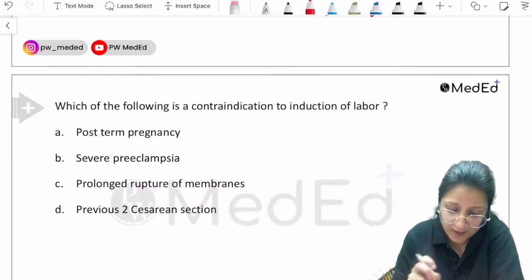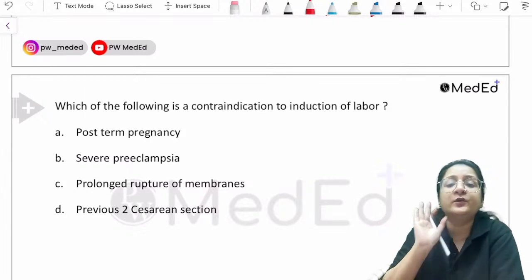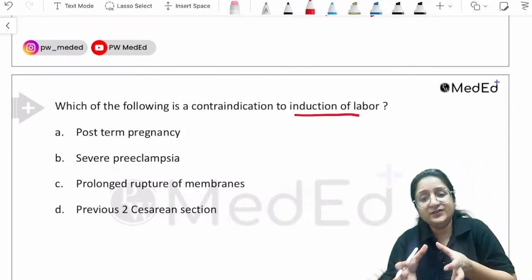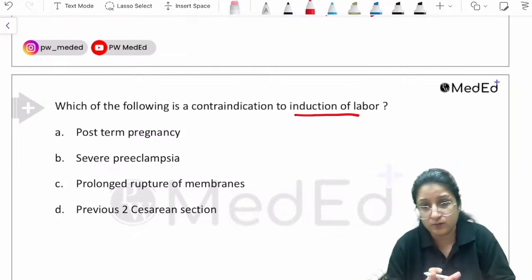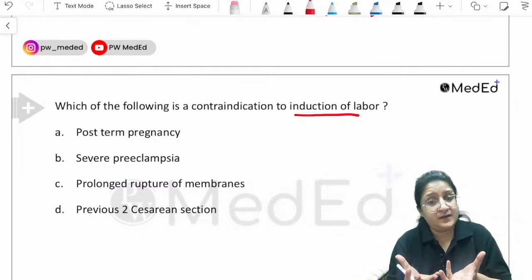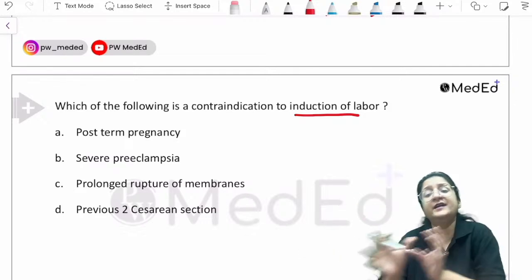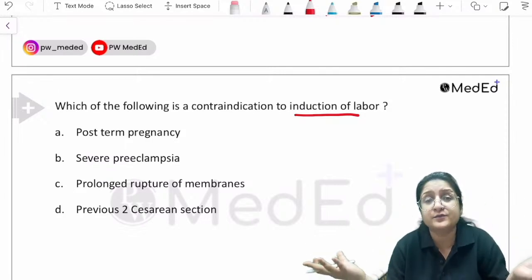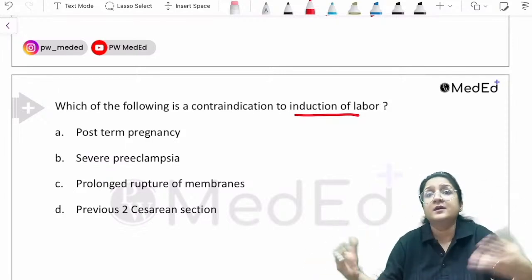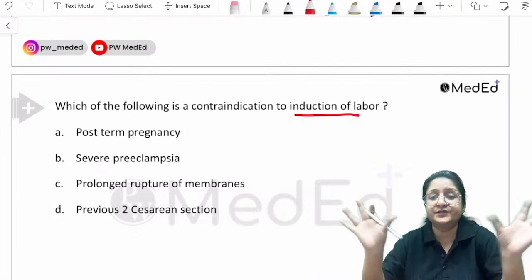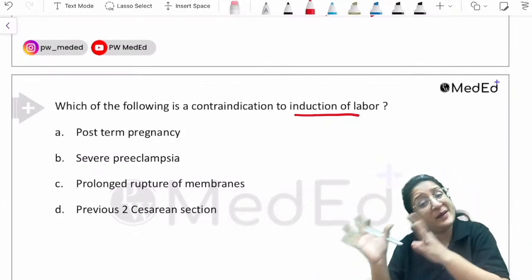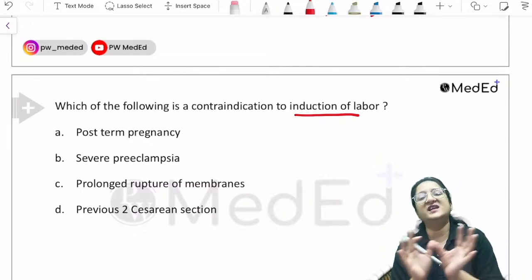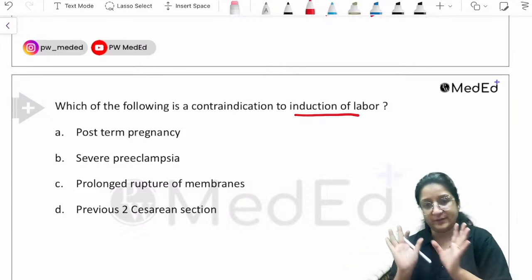Now, look at this third question. Which of the following is a contraindication to induction of labor? When we do induction of labor, it means that the woman is not in labor right now, but for some reason we feel that we should induce the labor, that she should deliver. Maybe for the mother's sake, she's having severe preeclampsia or eclampsia, or for the baby's sake, the baby is having severe growth restriction with deranged Doppler findings. Whether for the baby's sake or the mother's sake, we have come to the decision that it is better for her to deliver. Then we go for induction of labor.